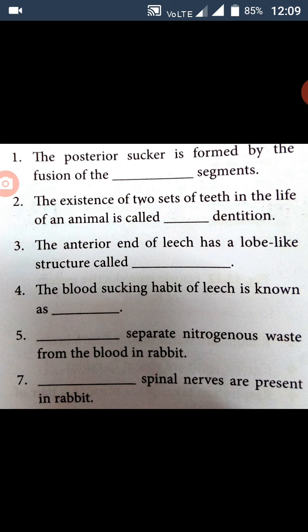The posterior sucker is formed by the fusion of the dash segments. Last 7 segments. The existence of 2 sets of teeth in the life of an animal is called dash dentition. Diphyodont. The anterior end of leech has a lobe-like structure called the anterior sucker. The blood-sucking habit of leech is known as sanguivorous. Both questions.